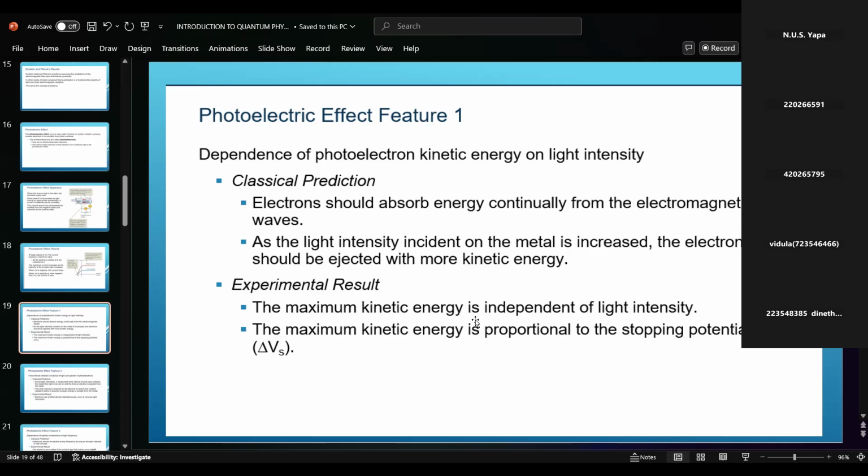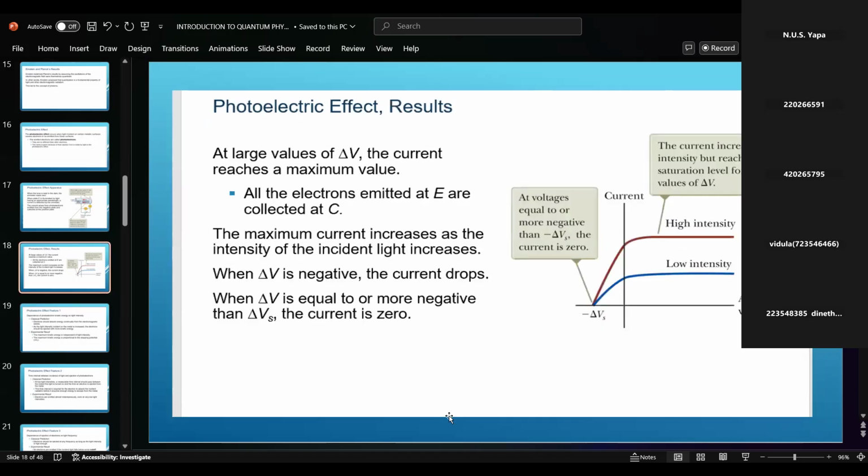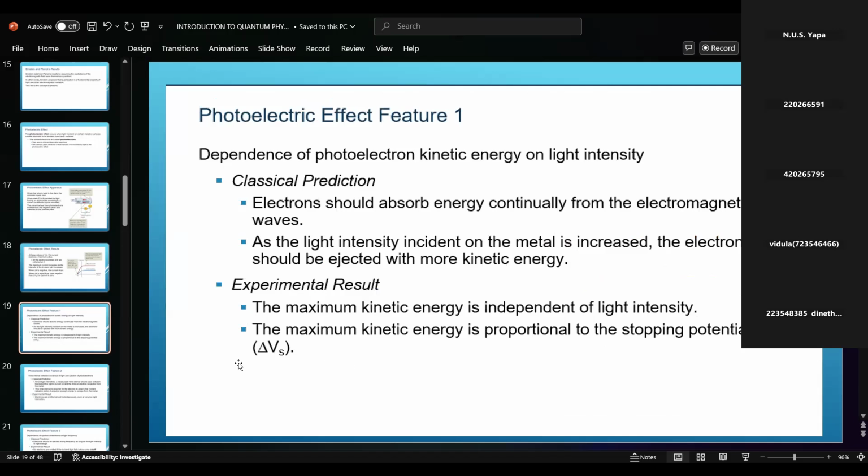And the maximum kinetic energy is proportional to the stopping potential. In this diagram, at delta Vs, the current is zero. At that point, we call it the stopping potential. At the stopping potential, the current is zero.